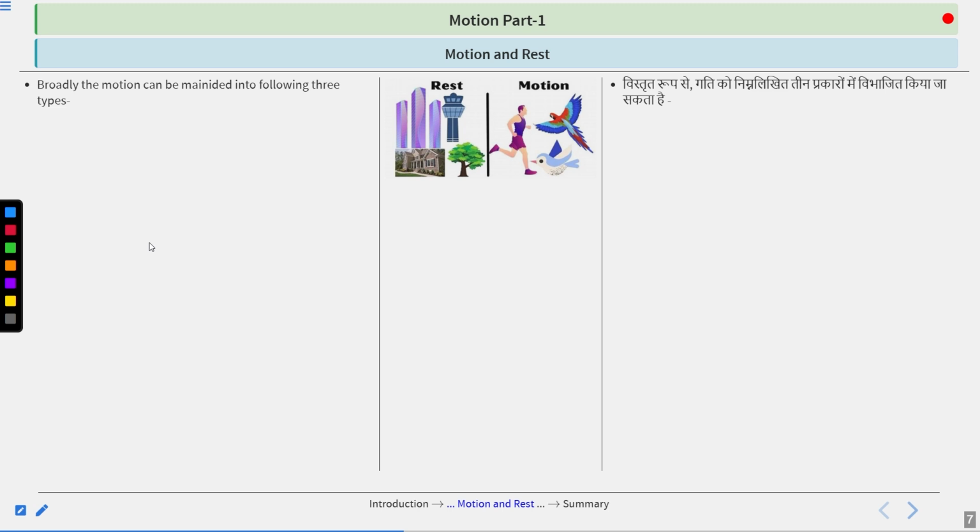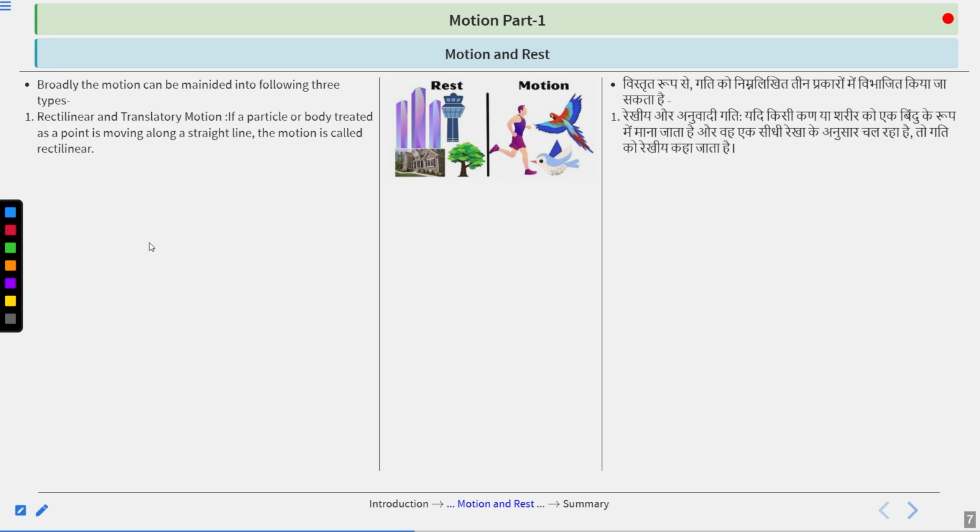Broadly, motion could be classified into the following 3 types. First is rectilinear and translatory motion. So we could say if a particle or body treated as a point is moving along a straight line, the motion is called rectilinear. If this is any particle or a body, now this is moving in a straight line, changing its position with reference, then that will be rectilinear and translatory motion.